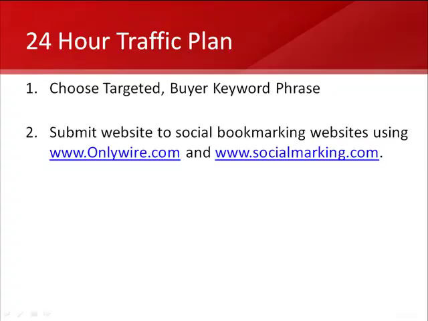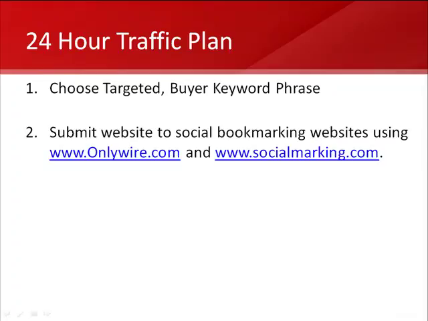Using a tool called onlywire.com, it will automatically submit your website to about 20 social bookmarking websites at one time, and I'm going to show you how to set up that account at onlywire.com in an upcoming video. The same goes for socialmarking.com, which is similar to OnlyWire.